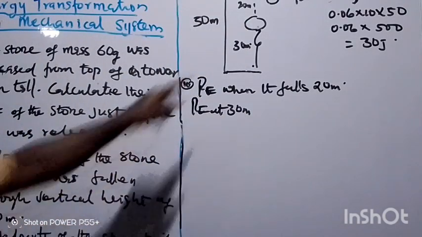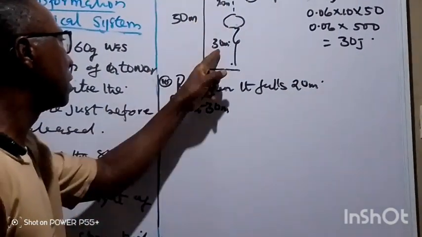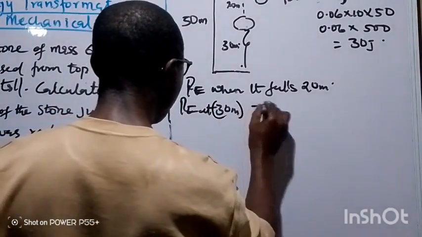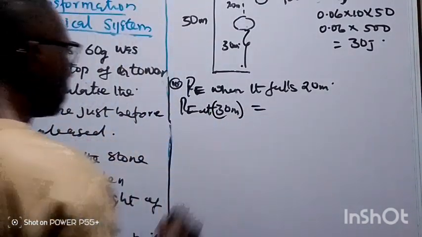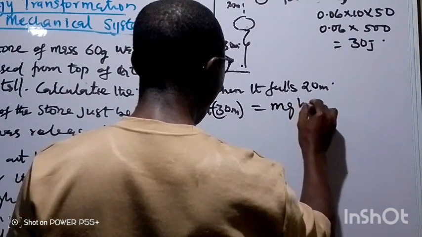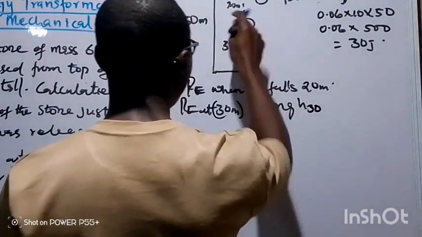And the height from here to here, according to this calculation, 50 minus 20, is 30 meters. So PE at 30 meters will give us the same mgh. But mark you, our height now is not 20 but 30 from the ground.